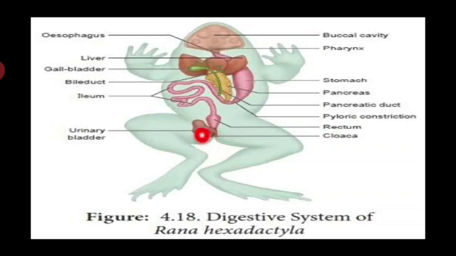And the urinary bladder, which temporarily stores the fluid urine, also opens into the cloaca. Cloaca is one of the anus. We have the anus through which we expel undigested food out of the body.